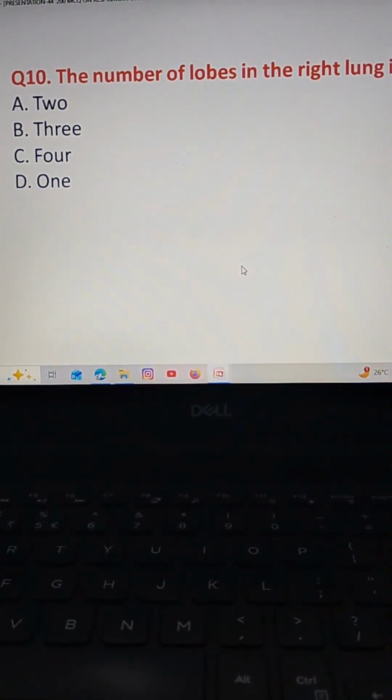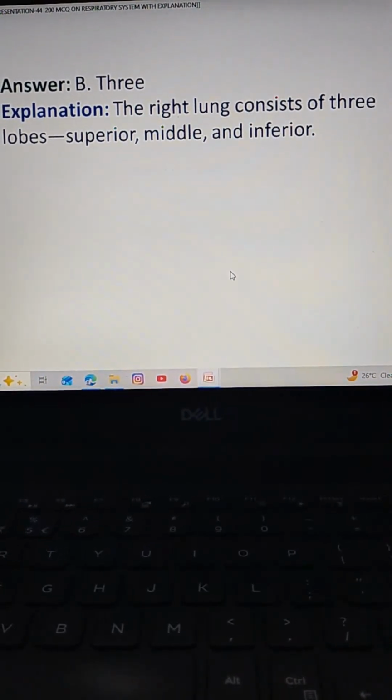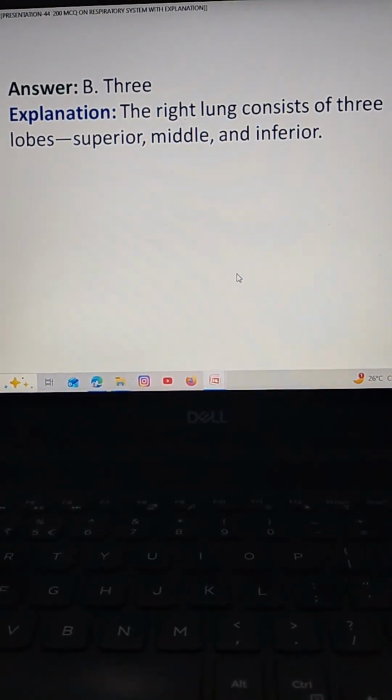The correct answer is option B 3. The right lung consists of 3 lobes: superior lobe, middle lobe and inferior lobe.